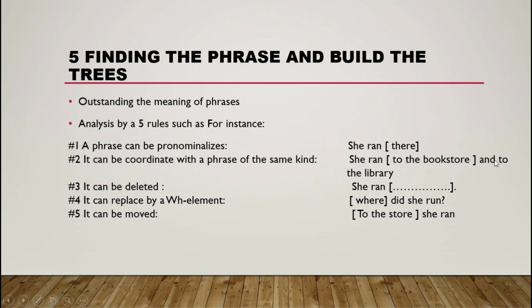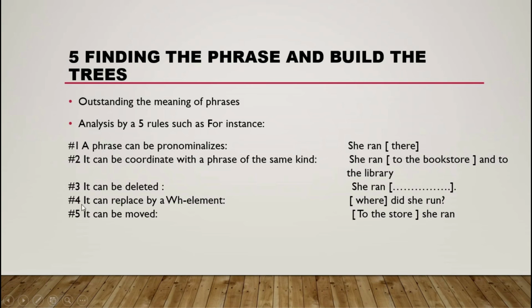That means we make a link from one sentence to another sentence to be working improperly. So rule number three: it can be delayed. Sometimes it is delayed. "She ran", okay, "run from the store". Sometimes it is not at the store, because maybe the speaker doesn't understand where she runs from.